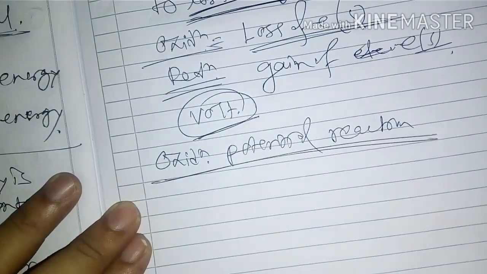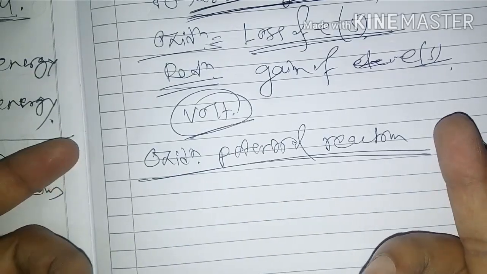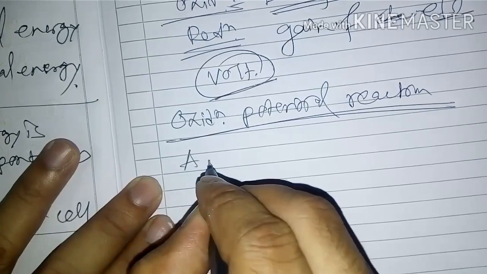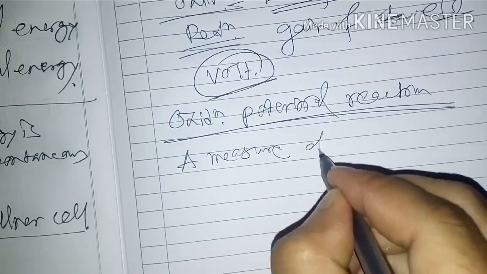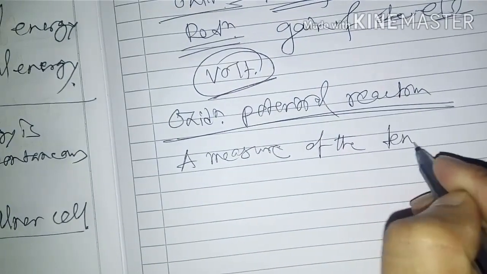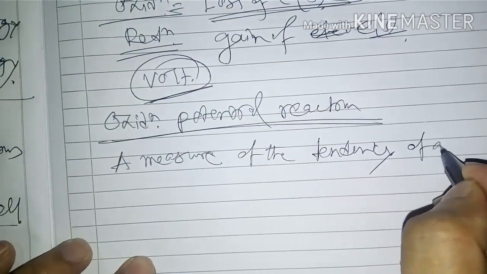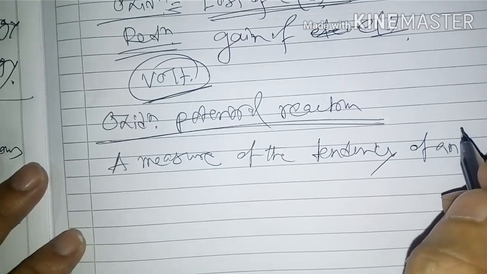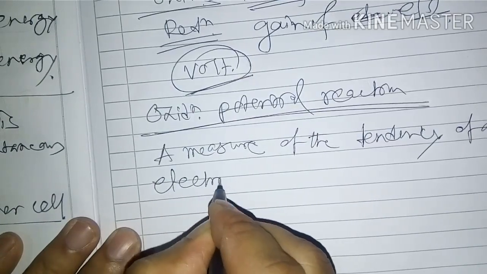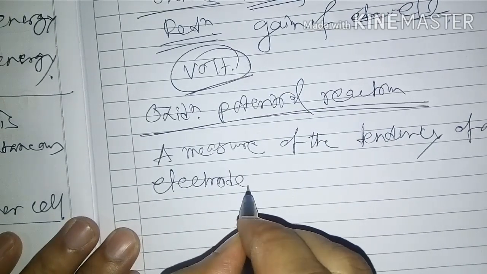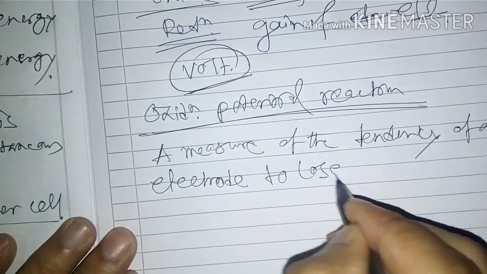The oxidation potential reaction means loss of electrons. The definition: a measure of the tendency of an electrode to lose electrons.